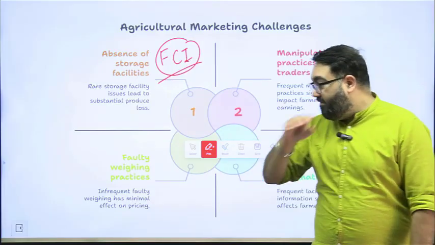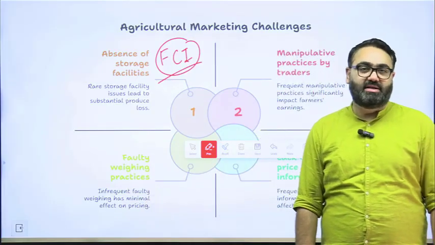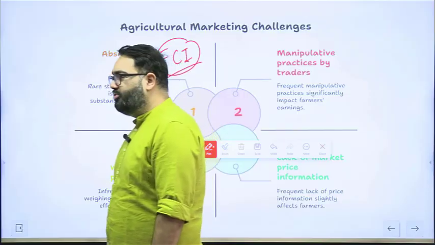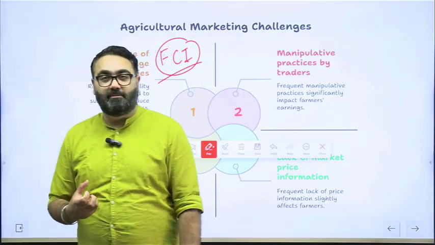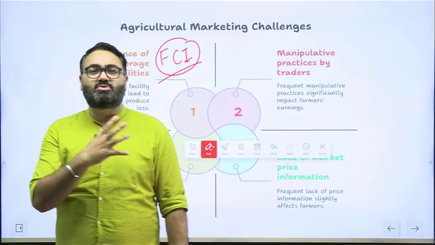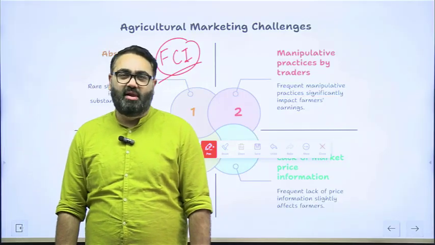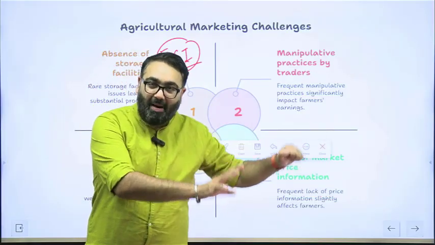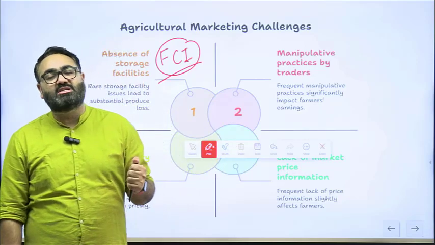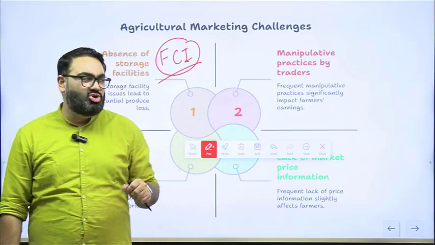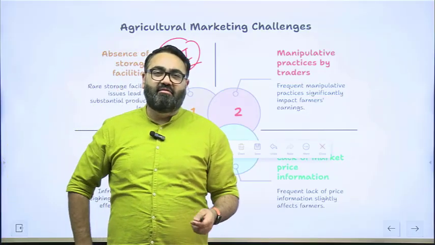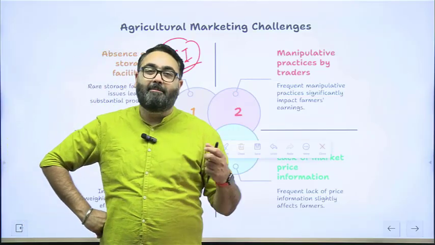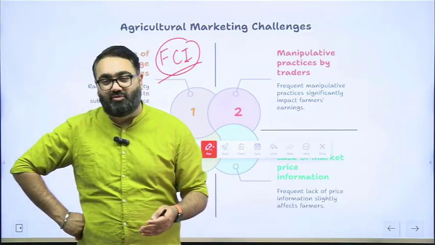There's also a problem of faulty weighing practices in a lot of mandis. The farmers in a lot of cases do not have a big negotiating power. In some cases, they do form groups called FPOs, Farmer Producer Organizations, but in a lot of cases, the farmers are individuals stacked up against the buyer, and the buyers in the mandis then dictate how the prices will move. In a lot of cases, they also use faulty measuring techniques where the weight of the crop is not shown properly in a transparent manner. That also results in losses for the farmers.